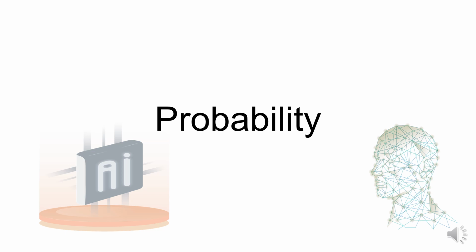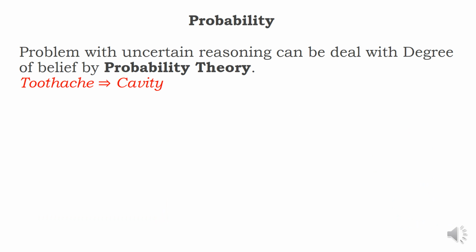Dear students, in this video lecture we are going to discuss probability and the relation between conditional probability and unconditional probability. In the last video we discussed the basic definitions of probability. Let us start the session. Probability we defined as degree of belief, which we need especially for uncertain reasoning, where we can't have any clear and fast rules. We call it uncertain reasoning.